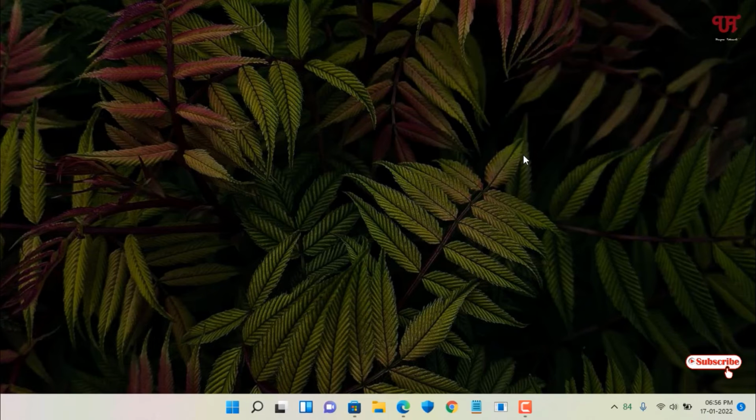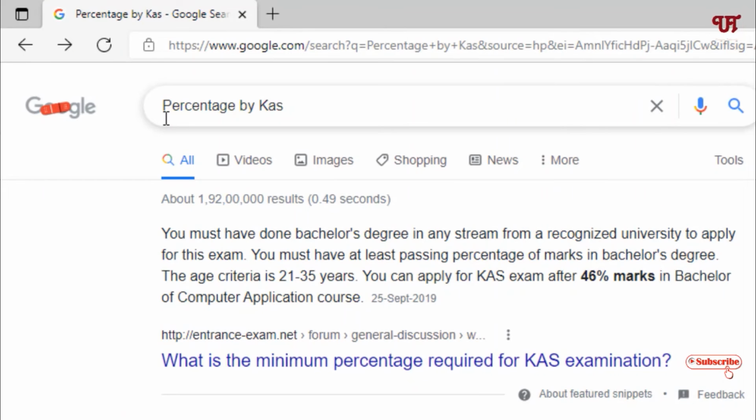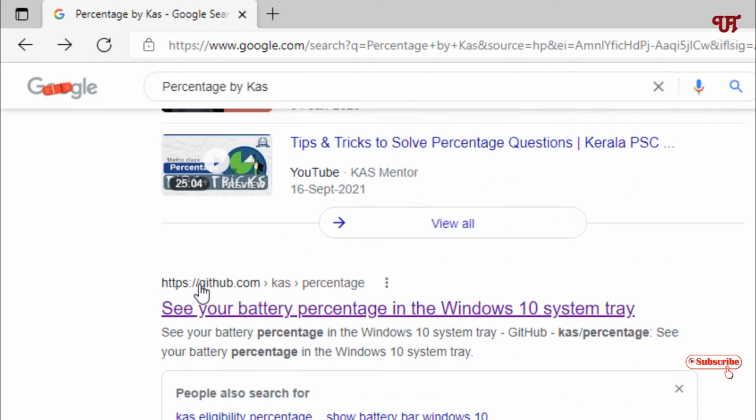If you're using Windows 7 or older Windows versions on your laptop, then I highly recommend getting an application similar to this battery percentage icon application. For this, just open any web browser and in the Google search, search for the application name Percentage by Cass, and scroll down below and you will see a website from GitHub. As you can see here, see your battery percentage. Just click on it.